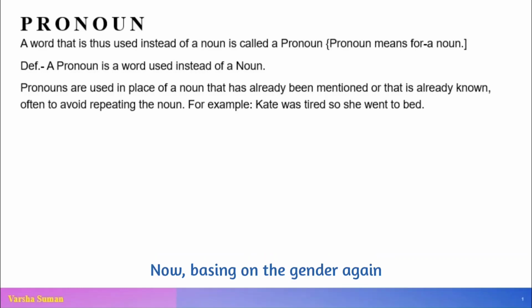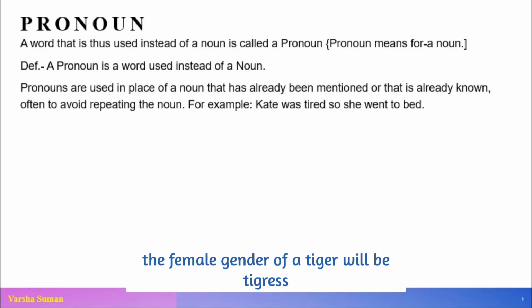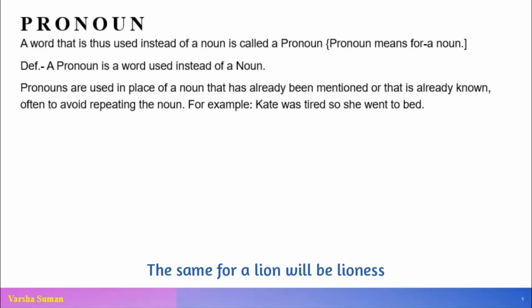Now, basing on the gender again, the noun has got 3 genders, that is masculine, feminine and neutral gender. For masculine we use he, and for feminine we use she, and for neutral gender we use it. For example, the female gender of a tiger will be tigress. The same for a lion will be lioness. For man there will be a woman, and so on and so forth.